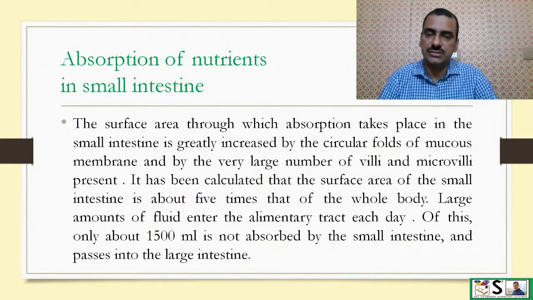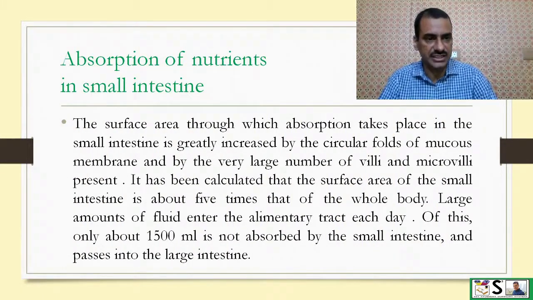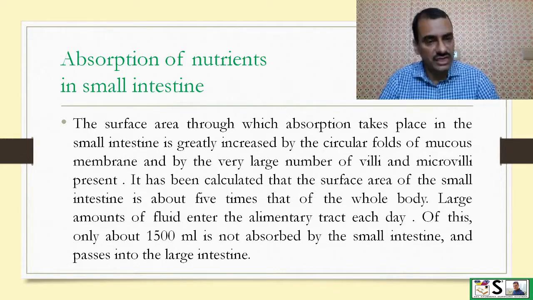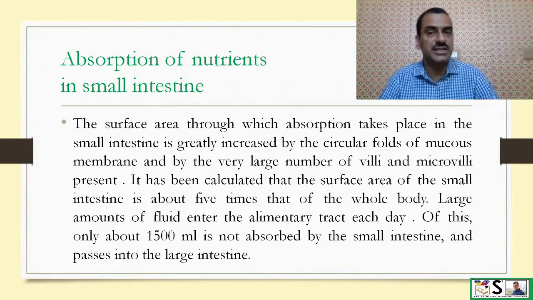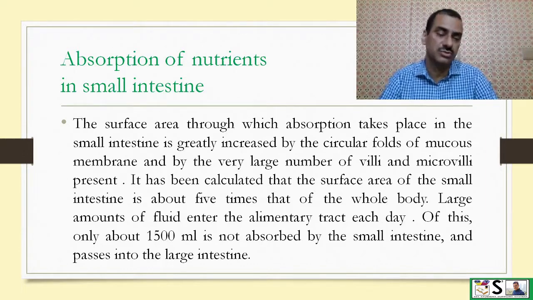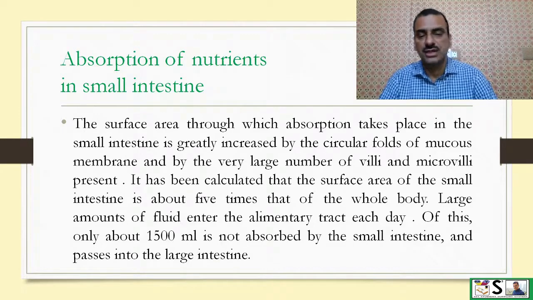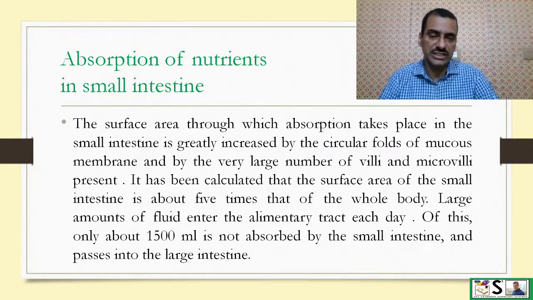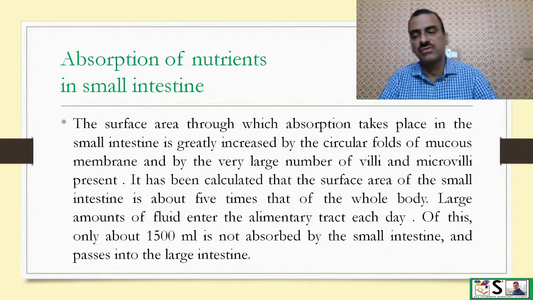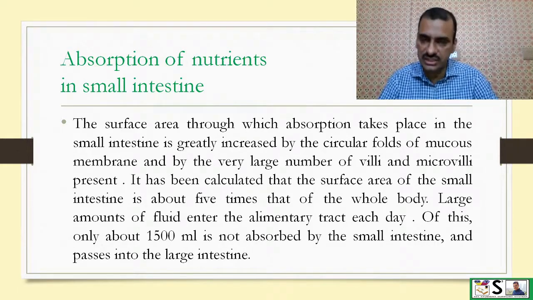The surface area through which absorption takes place in the small intestine is greatly increased by the circular folds, villi and microvilli. It has been calculated that the surface area of the small intestine is about 5 times that of the whole body. A large amount of fluid which enters the alimentary tract each day is absorbed in the small intestine. Only 1500 ml approximately is not absorbed, which enters into the large intestine.